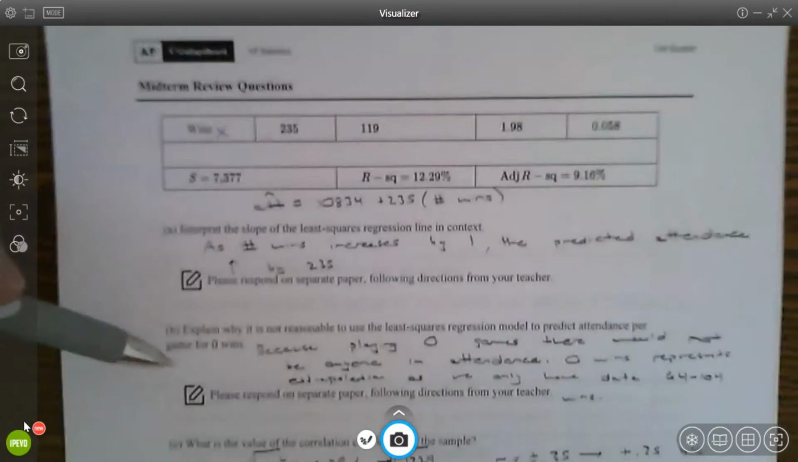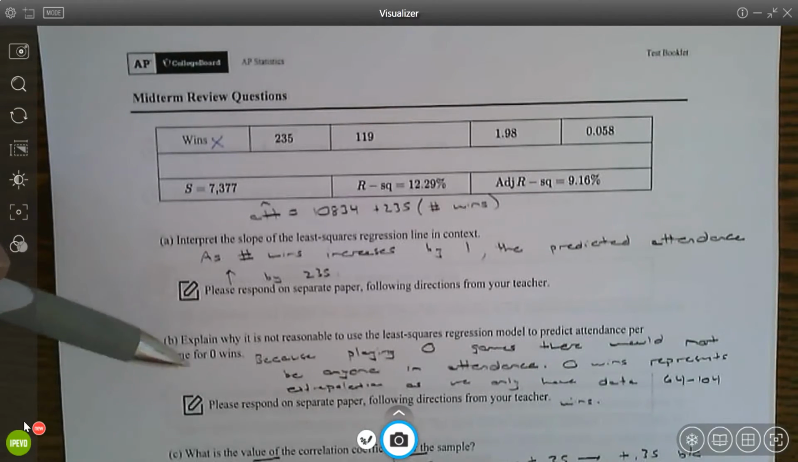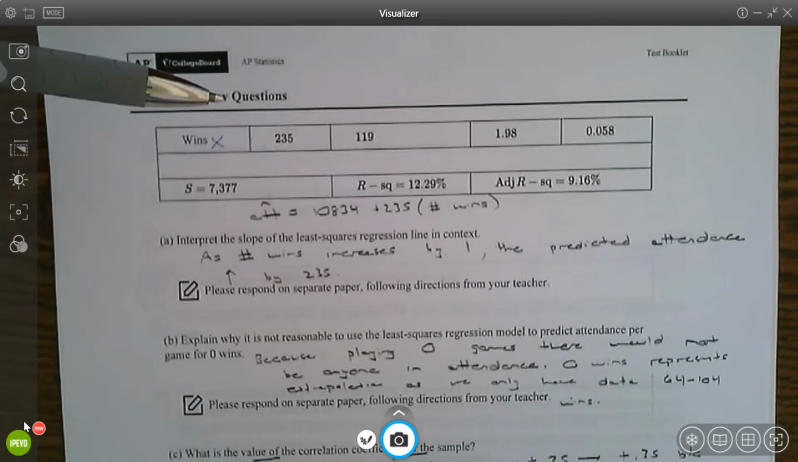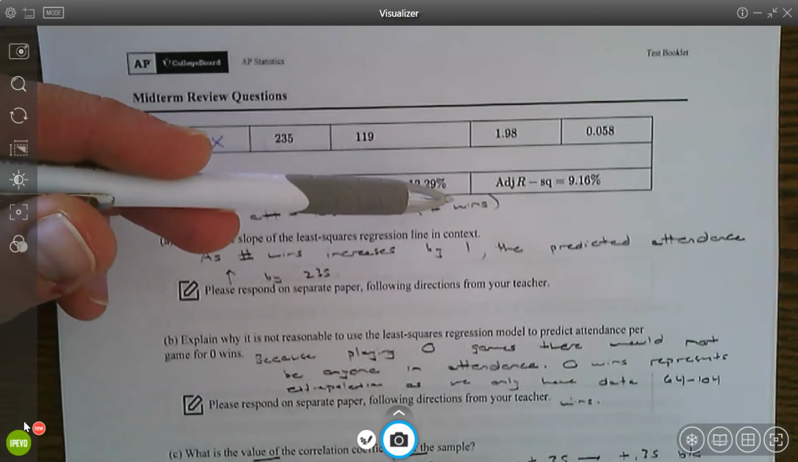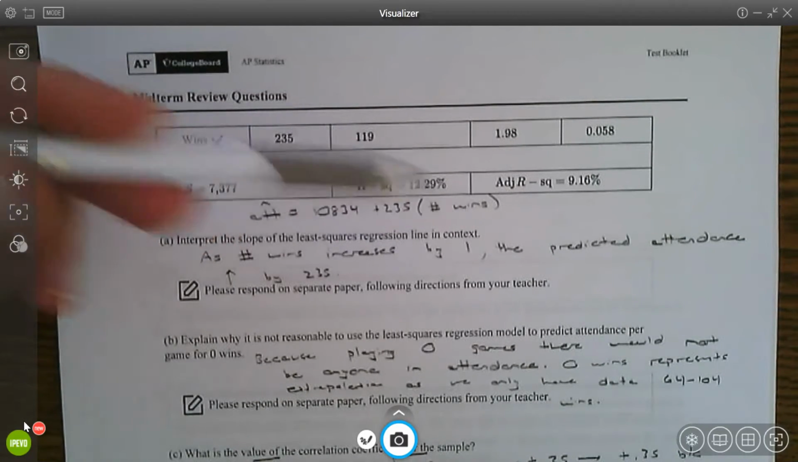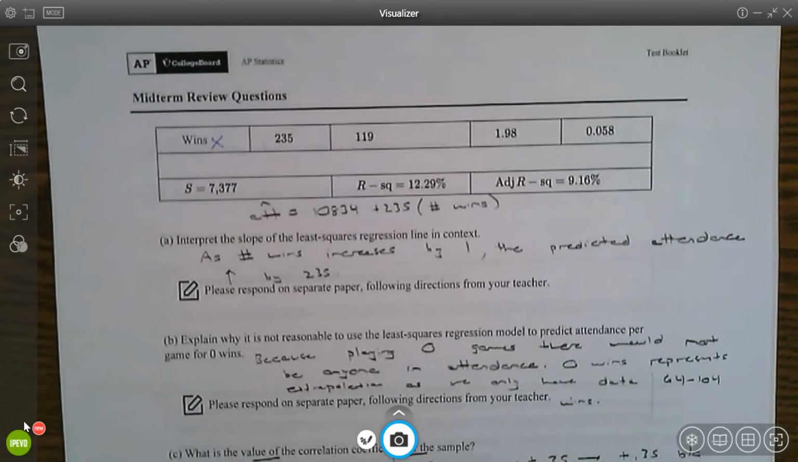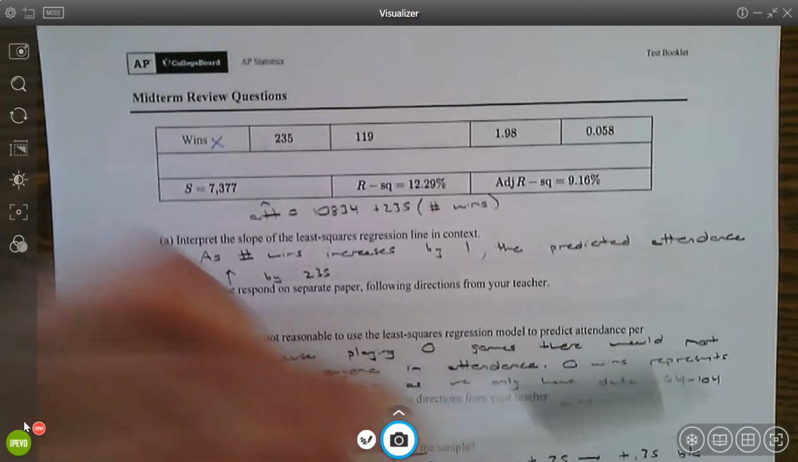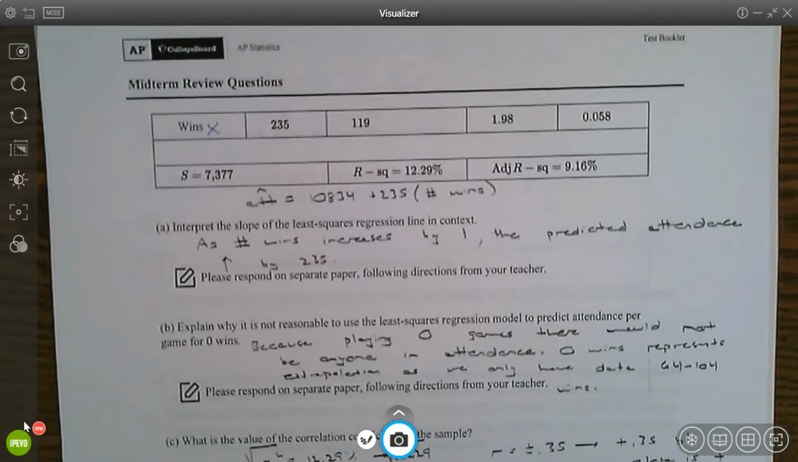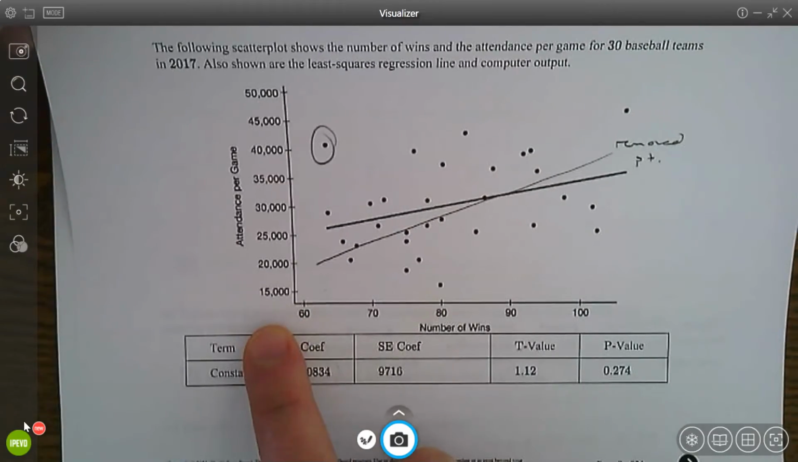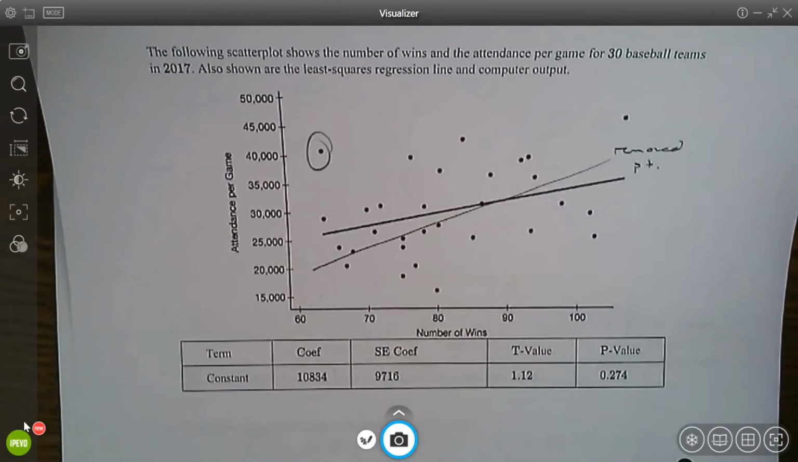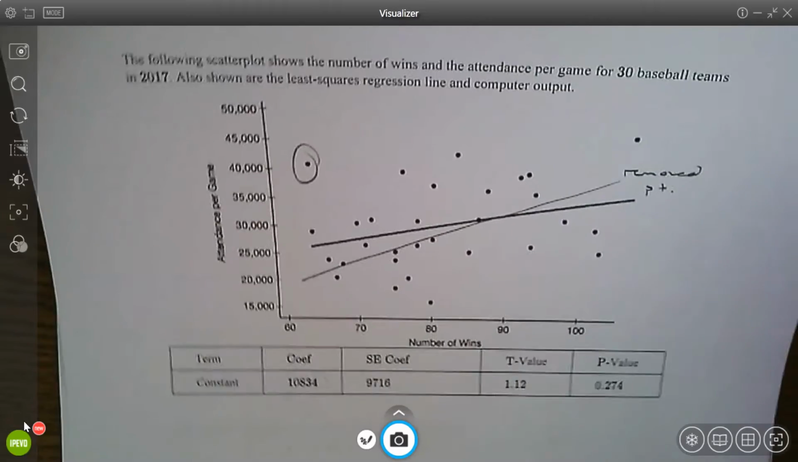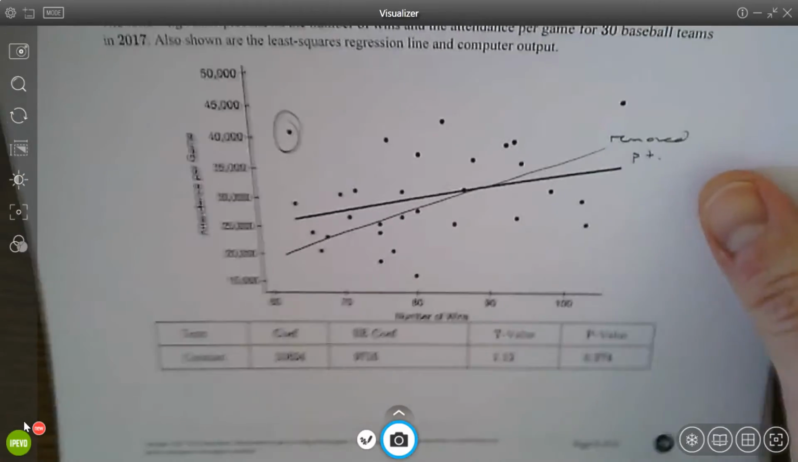Part B, why is it not reasonable for your y-intercept? Well, you're going to play 0 games, or you have 0 wins. There's not going to be anyone there if you're not playing any games. And we only have data between 64 and 104 wins, so there's extrapolation happening here. We don't have any data about the attendance for a team with 0 wins. So I guess they could play games and just not win. So I guess the bigger issue here is the extrapolation.